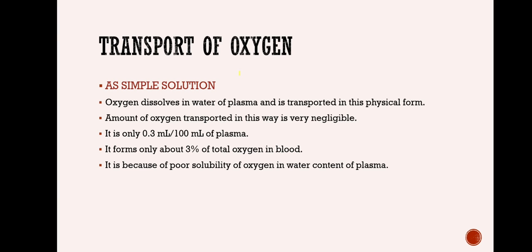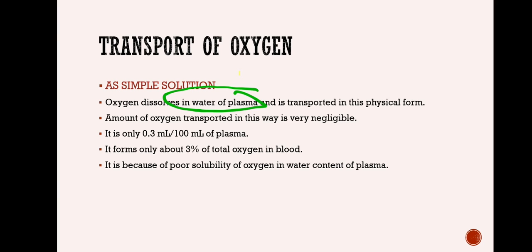So in this way, oxygen will dissolve in the water present in the plasma, and it is passed in this form. But the dissolving ability of oxygen in water is very low. It doesn't readily solubilize in water; it solubilizes very slowly.